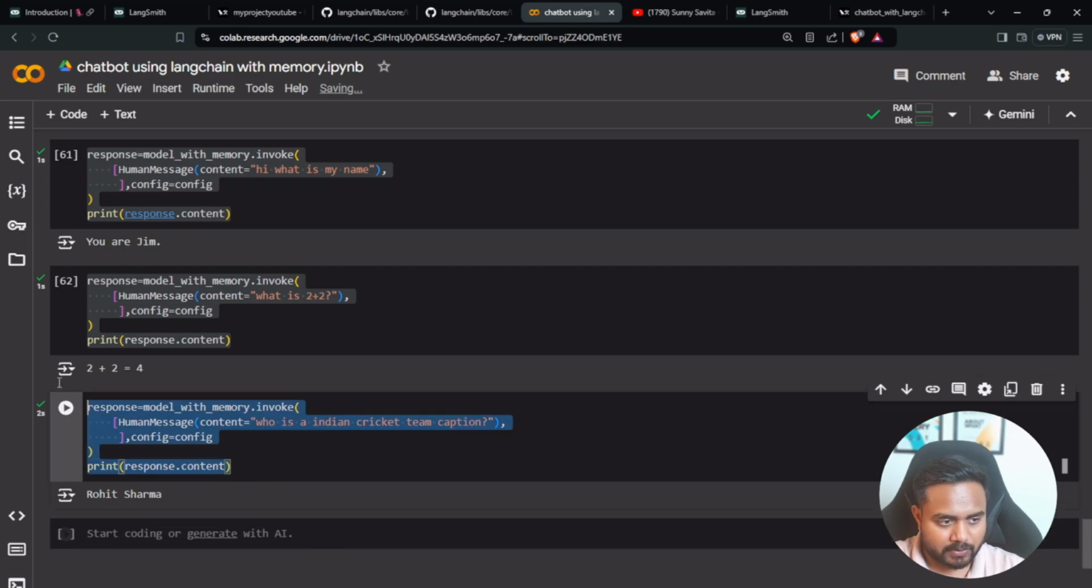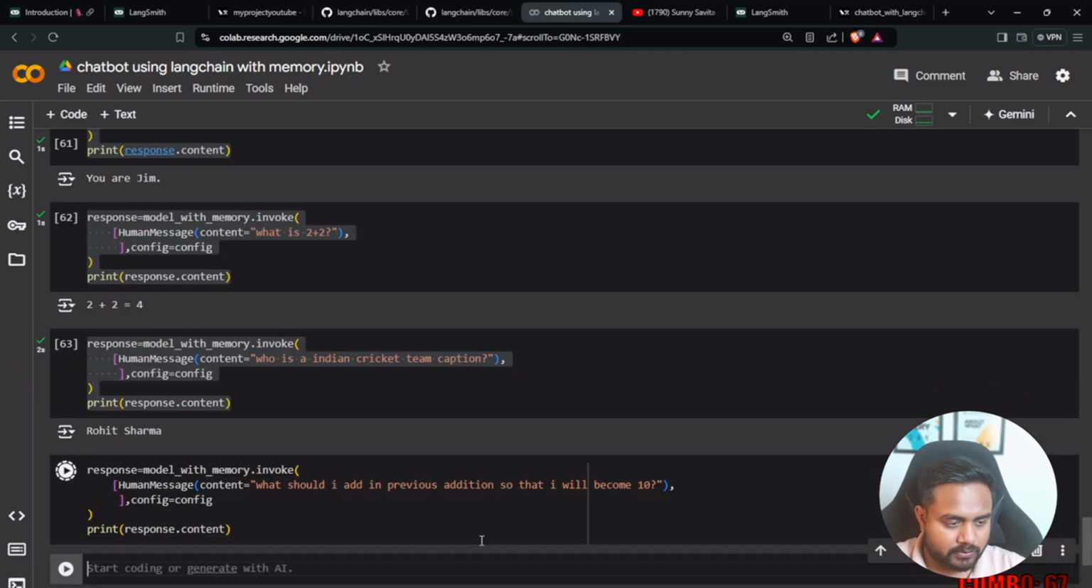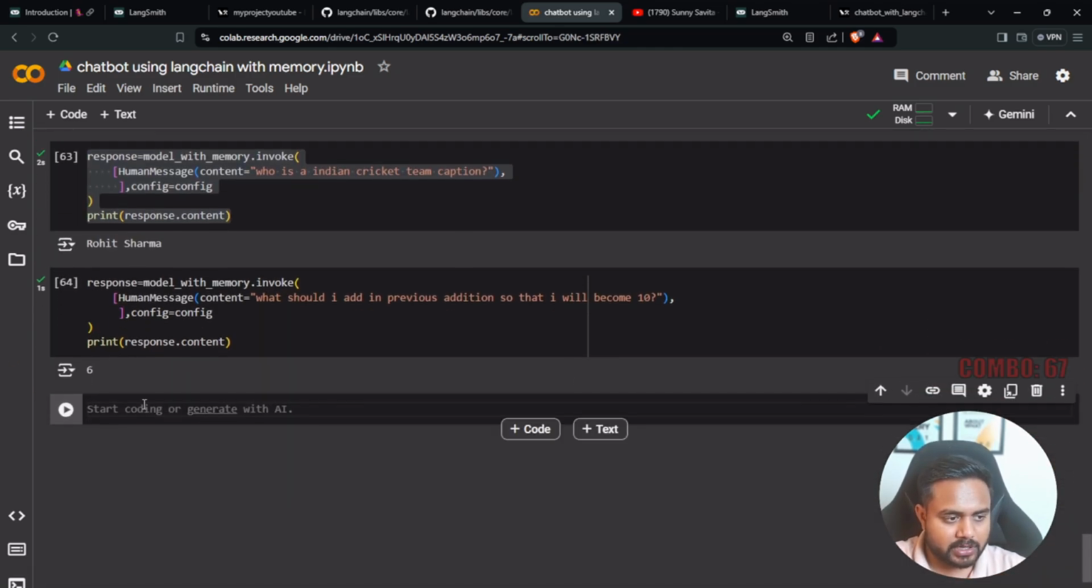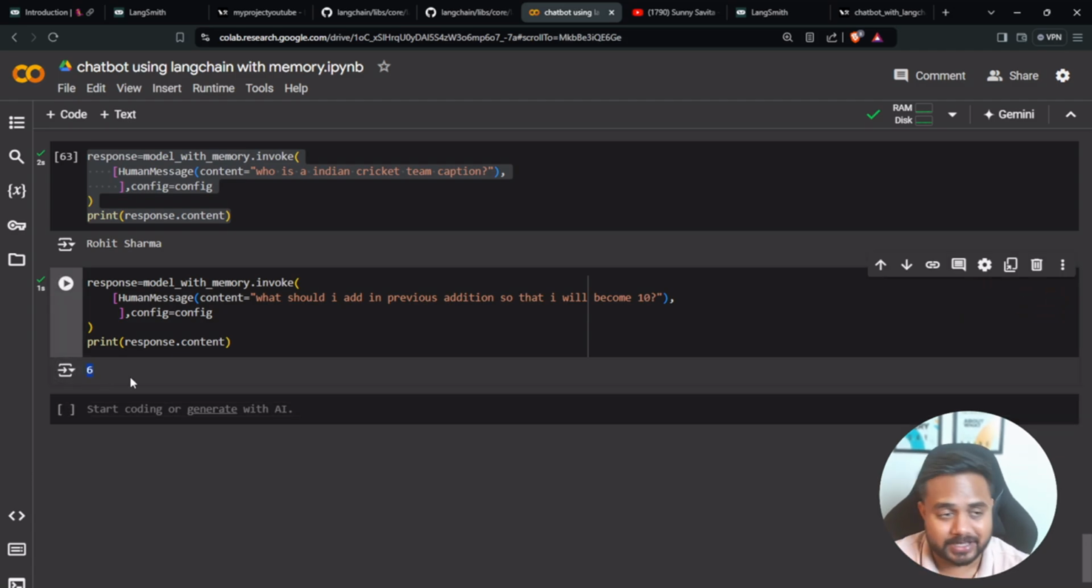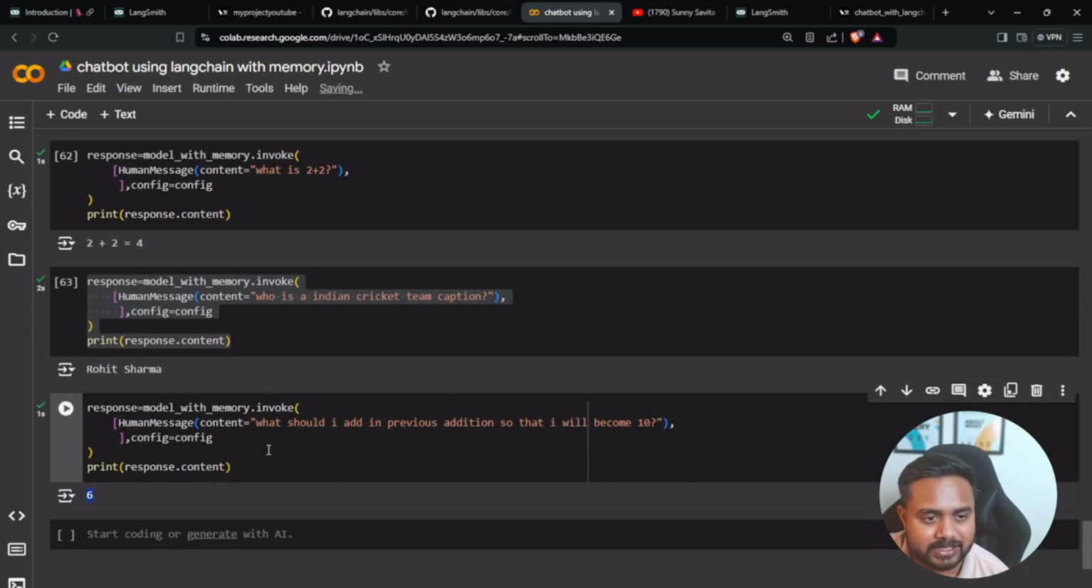Now I can ask one more question, and let's see what the answer is. What should I add to the previous addition so that it will become 10? This is my question. Let's see what my answer will be. See, it is saying 6, and it is pretty amazing, guys, that we are able to sustain all the history.